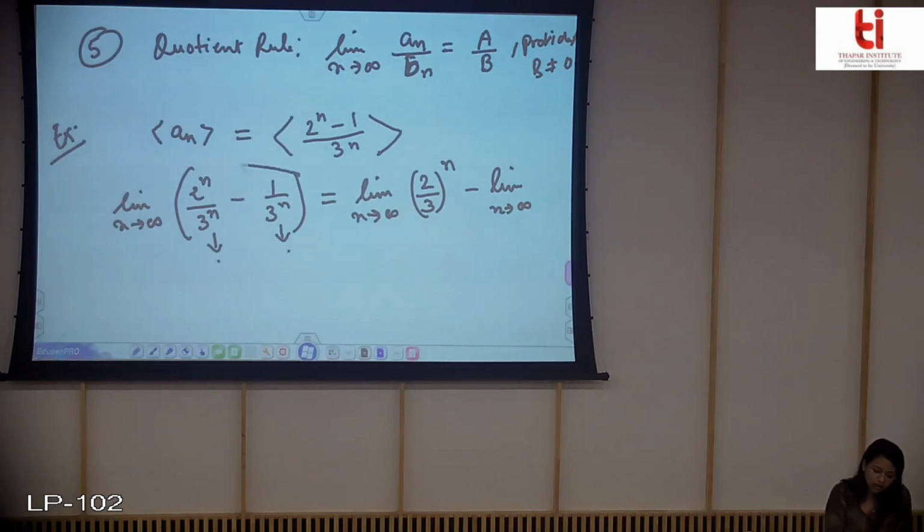So this entire sequence will converge towards, suppose this is going towards A, this is going towards B, so the entire sequence will have its convergence to A minus B.